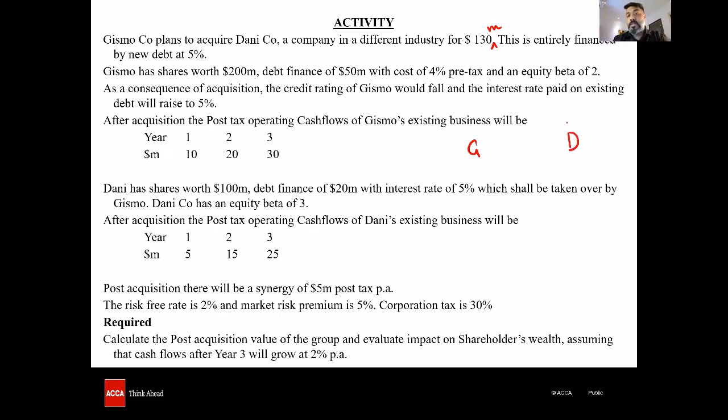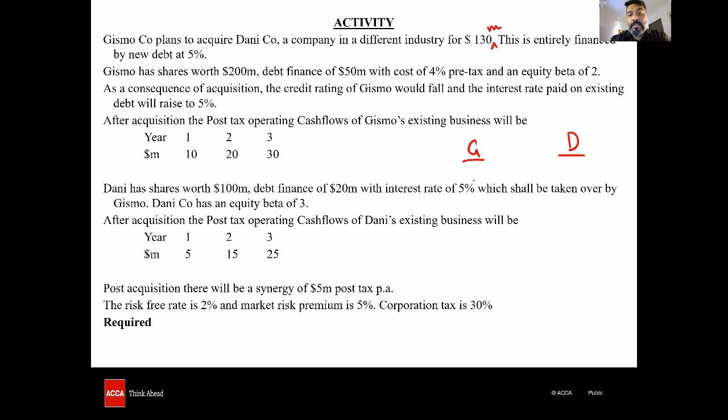Gizmo is acquiring Danny. The beta equity of both of these companies are given. We will have to arrive at beta asset of both of these, get average beta asset, go find out the new beta equity. After the new beta equity, substitute that in CAPM, get the WACC.